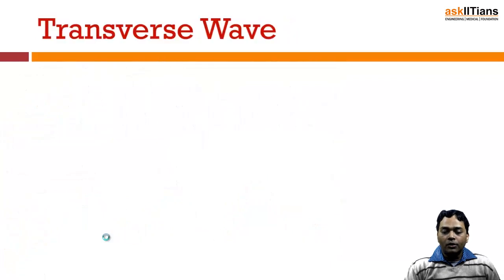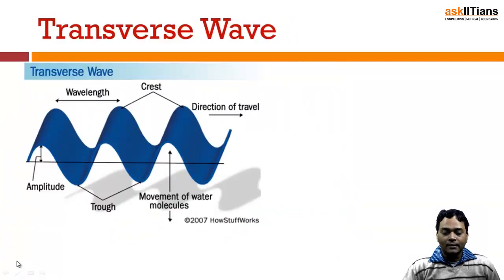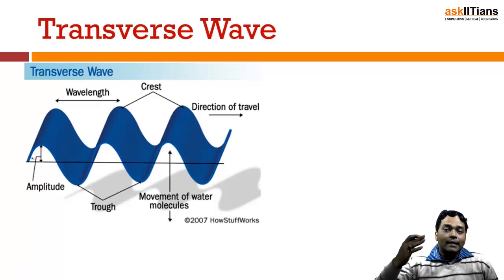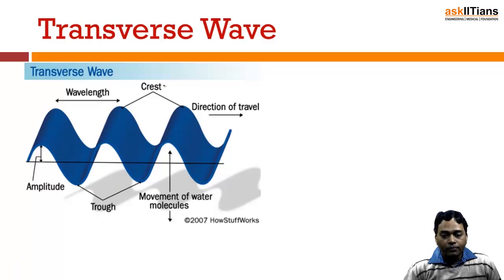If you move on and try to understand what exactly is a transverse wave, this is a kind of 3D picture that I have tried to show you. We try to define a couple of things. The point of least amplitude, that is of negative amplitude, is defined as the trough. The point of maximum positive amplitude is what is known as the crest.